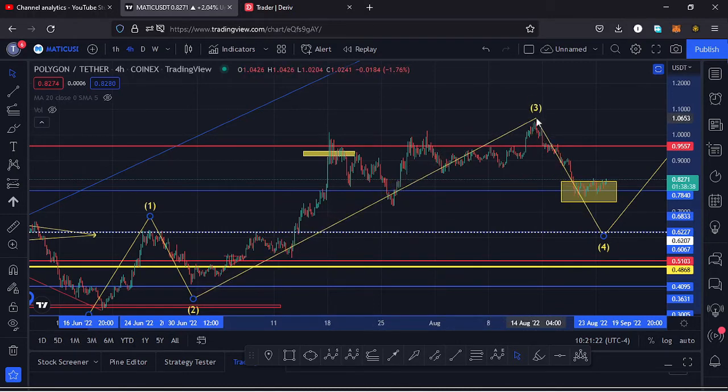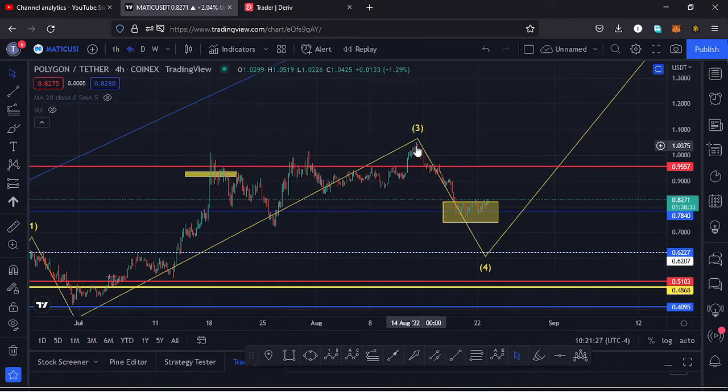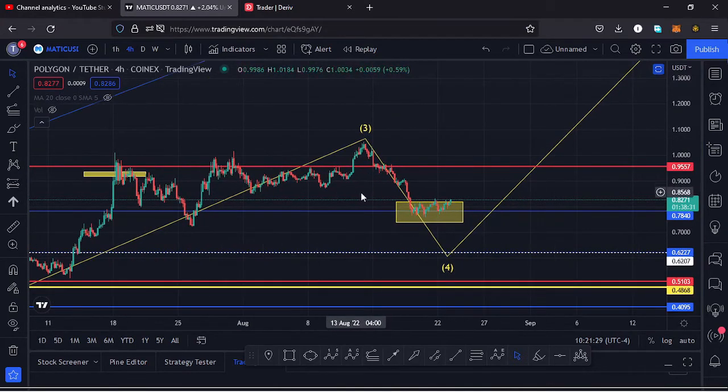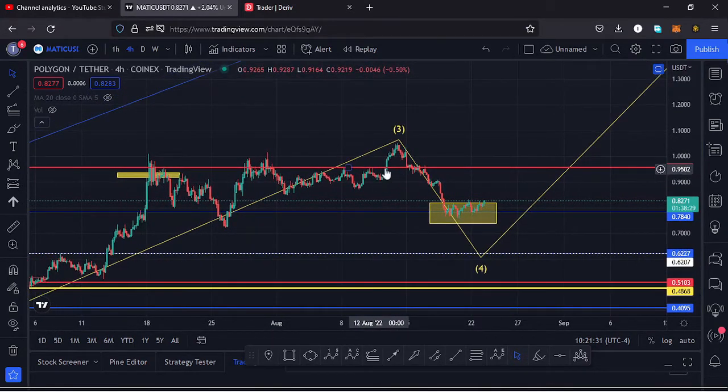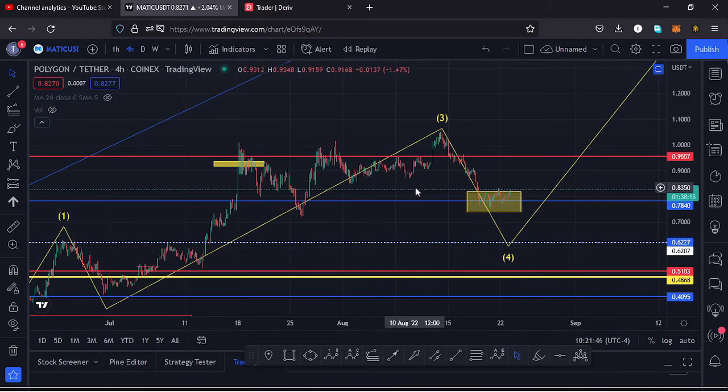So I had to restructure my Elliott wave, having my new high at around the $1.06 mark, and that happened after we managed to break above a key area of resistance at around the $0.95 mark. We continued pushing higher, and as we tried to have a retest, we did not manage to have a successful retest of that key area of support, and we continued unlocking lower prices in the formation of a wave 4.